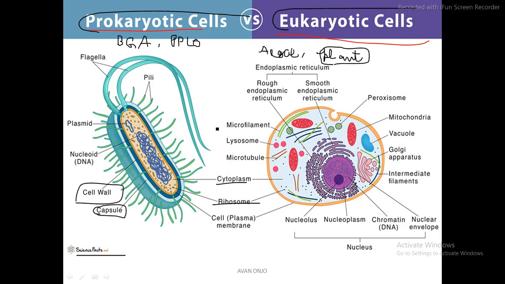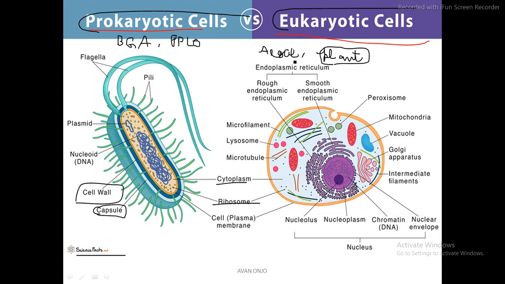Okay, so peptidoglycan, which is an amino acid derivative, is the one, and the units of amino acid derivatives together constitute what we call muramic acid. So you can say that the cell wall is non-cellulosic in nature, whereas when we talk about the eukaryotic cell, the cell wall in the case of plant cell is going to be cellulosic in nature. It is going to be made up of cellulose.